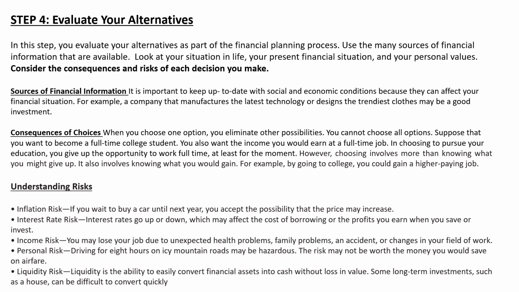So when you choose one option, you eliminate other possibilities. You cannot choose all options. Suppose you want to become a full-time college student, and you also want an income you could earn at a full-time job. So you have a choice. As a full-time college student you can get a good quality education and pursue good marks in your exam. And you also want to earn simultaneously by doing a job. But both cannot be possible.